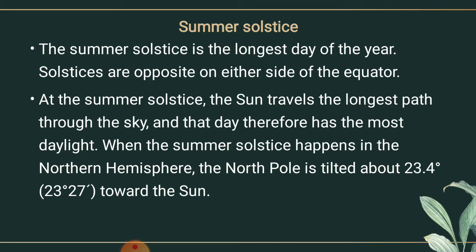The southern hemisphere observes the longest night and the shortest day. The nights are longer than the days. This position of the earth is called the summer solstice.